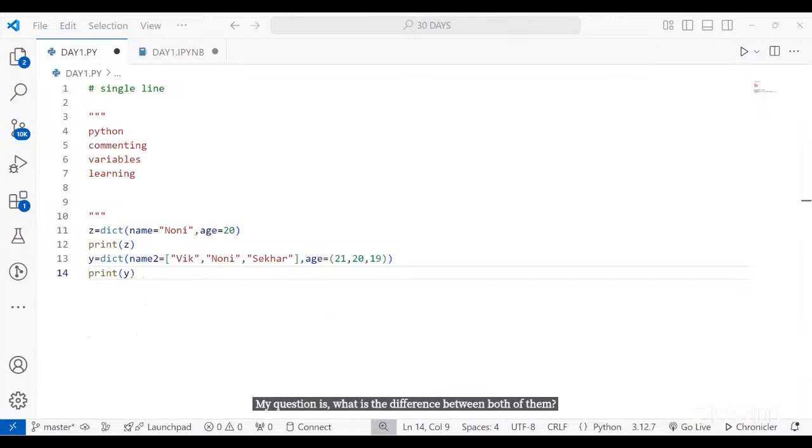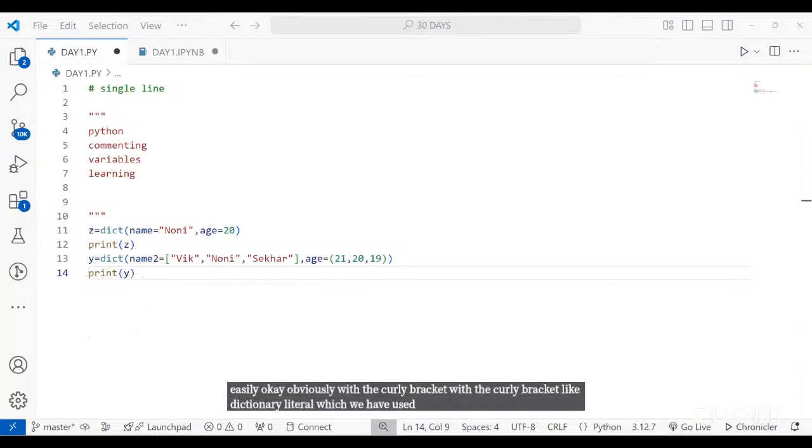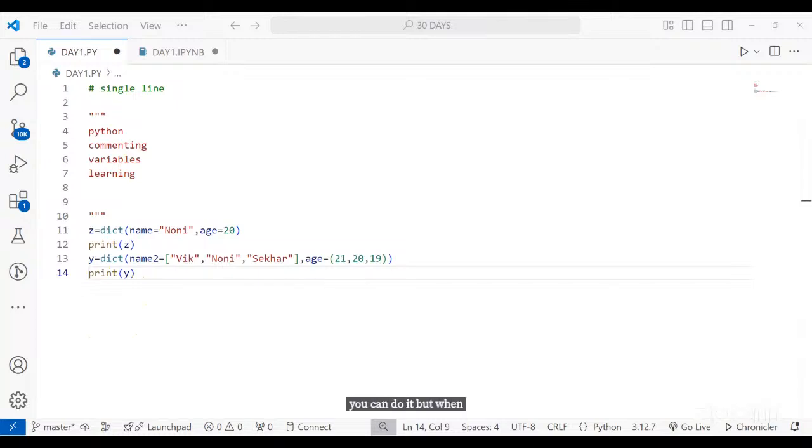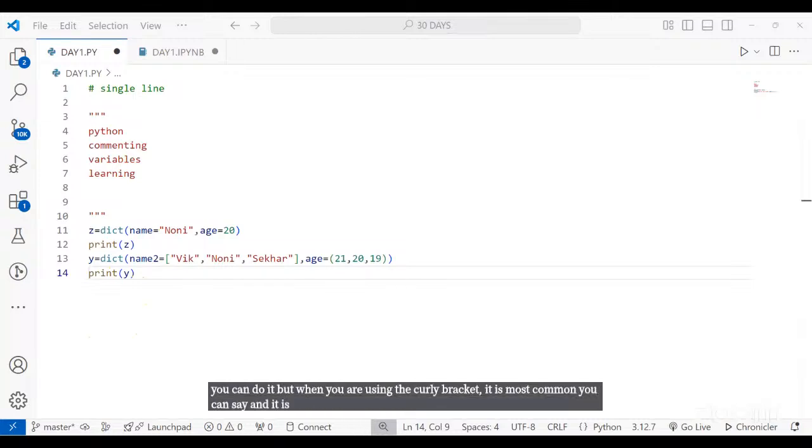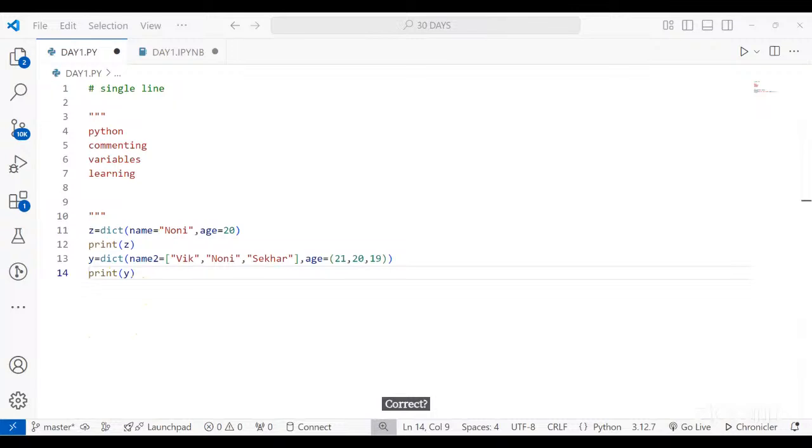So basically, when you use the constructor, right, it becomes flexible that you can change it, right? You can basically switch easily. Obviously with the curly bracket, like the dictionary literal which we have used, you can do it too. But when you are using the curly bracket, it is the most common and concise way to create it. But when we are going with the dictionary constructor, that is basically a function that you are using.